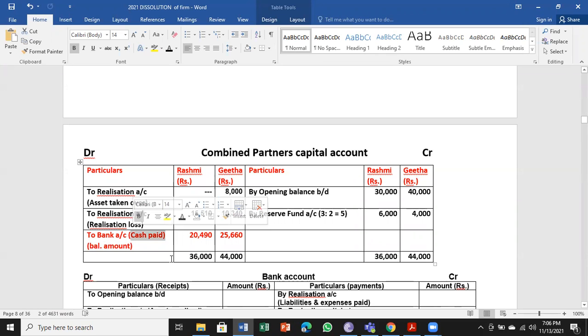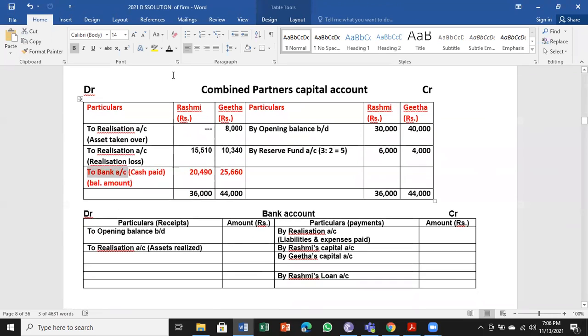The meaning of that is cash paid. I have written it as to bank account instead of to cash account. The bank is the giver, credit the giver. Partners' capital accounts debit to bank account. So you can see here Rashmi's account debit to bank. Similarly, Geeta's account debit to bank.